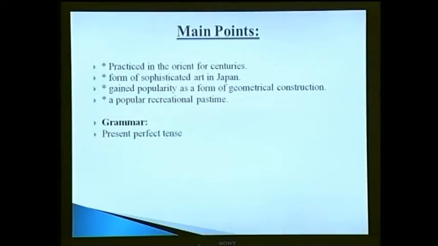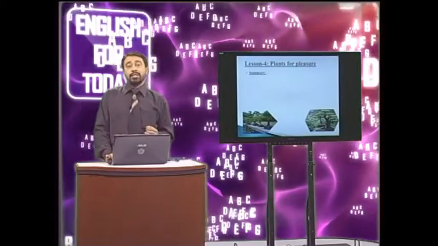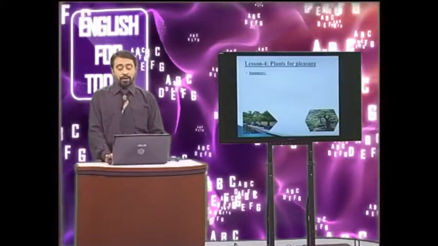But I would like to skip this briefly: the grammar is on the present perfect tense. While you describe something, you will use the present perfect tense. And later I will describe why this grammar is focused. And the structure used here is have plus the participle form of the verb. Okay. You will get the text in the next part, lesson 4, plants for pleasure.